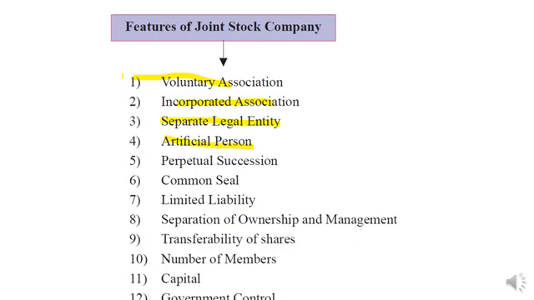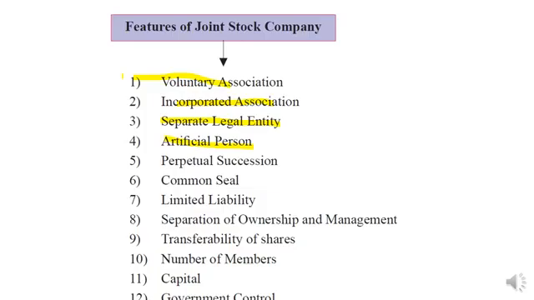They have their own name, and the company's bank account is also opened in the name of the company only. And the company has its own signature as a common seal. So that's why all the features of a natural person are given to the joint stock company. That's why the joint stock company is known as an artificial person, which is created by law.